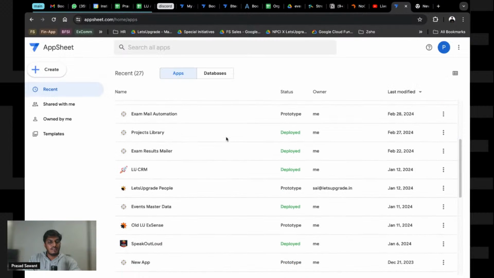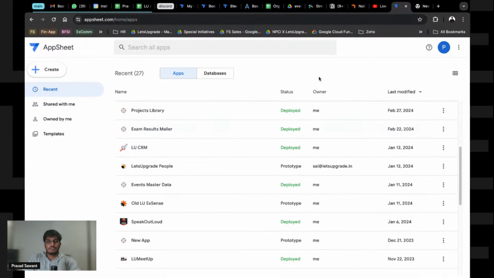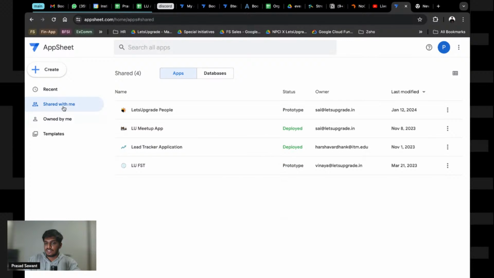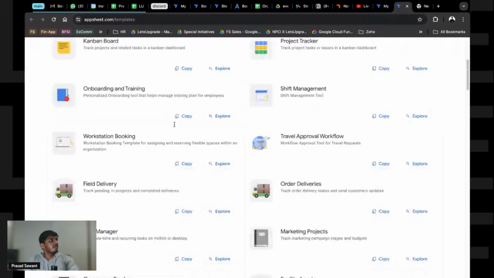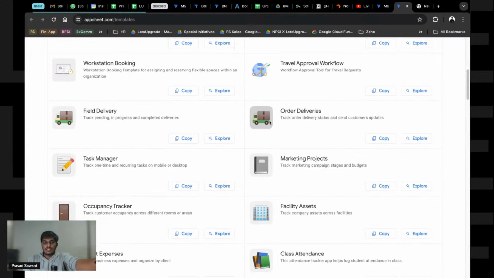Once I'm in AppSheet, I'll have a lot of apps, but for you it is going to be plain, nothing. Recents again will be nothing. Owned by me shows the apps you create. Shared with me shows the apps that have been shared with you. And again, you have templates. Once you go into templates, there are some sample templates that have been created by other people, and you can see how this looks.